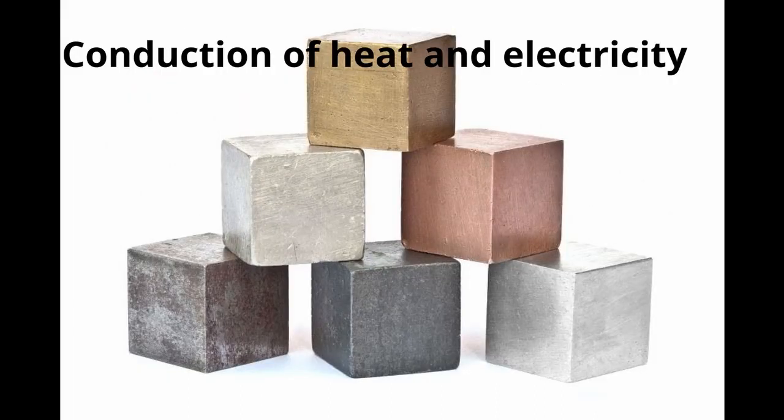Conduction of heat and electricity. Metals are good conductors of heat and electricity, like copper, steel, aluminium. You know copper is used in electricity wires to conduct electricity.